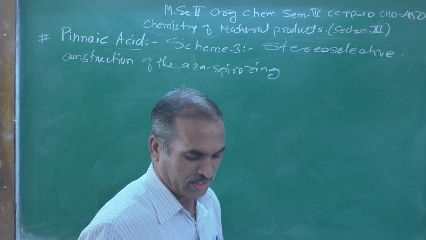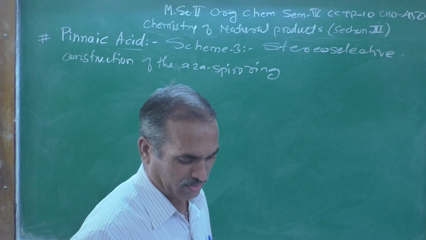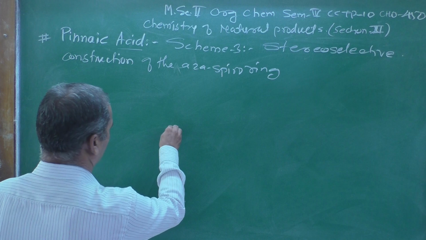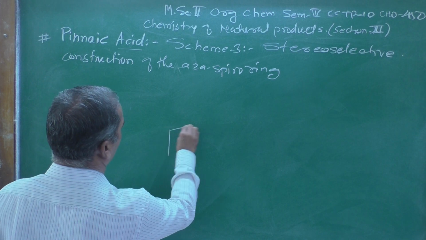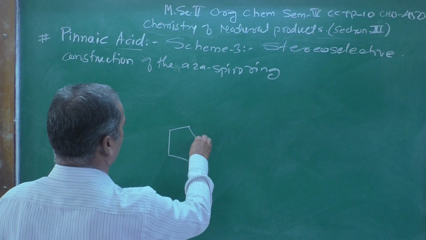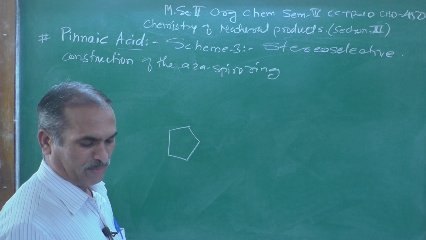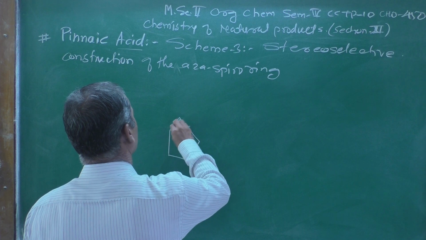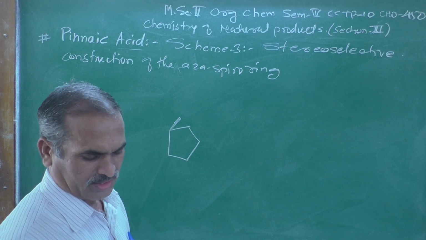Now, let us begin with structure number 20, which has this structure. You can observe the structure carefully, which contains a 5-membered ring, further attached with a side chain.